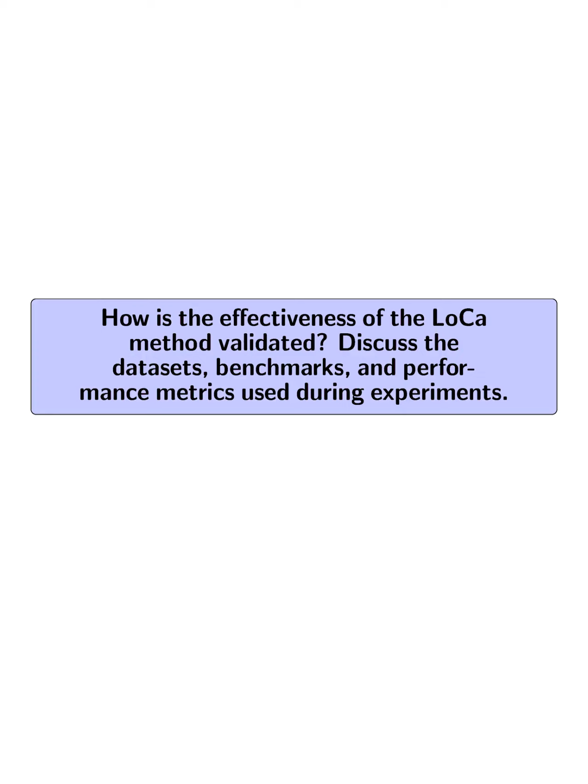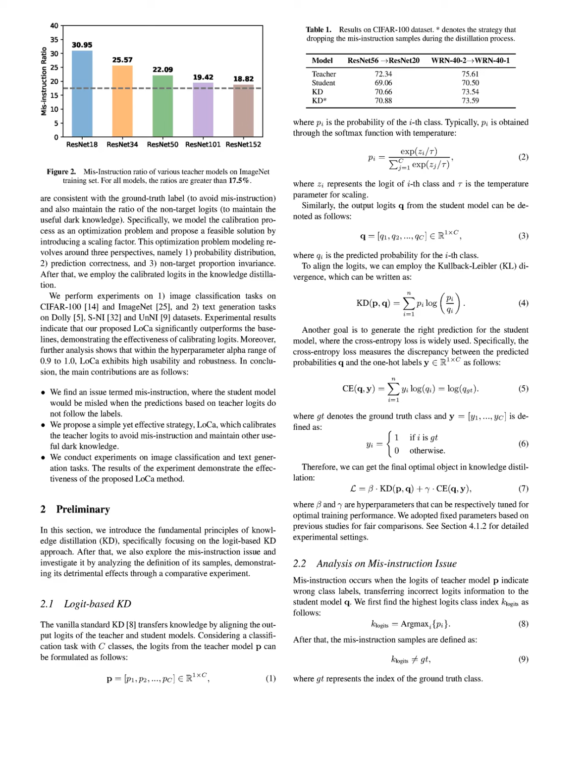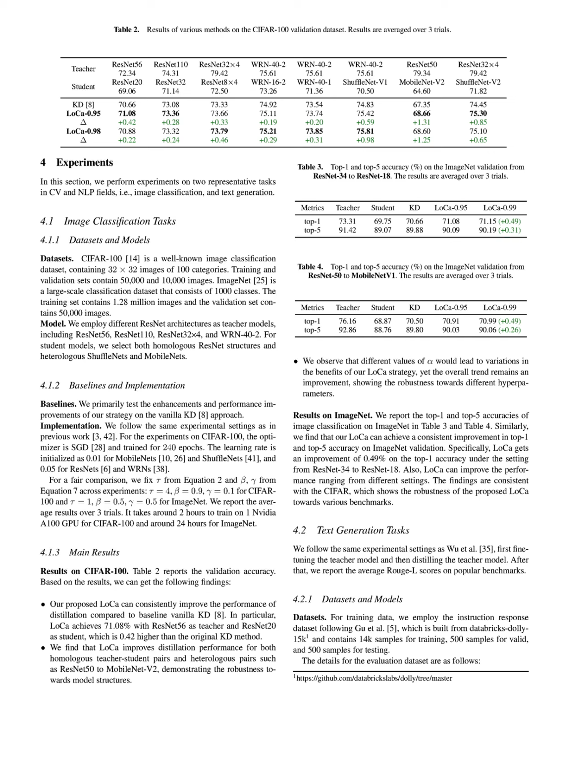How is the effectiveness of the LoCa method validated? Discuss the datasets, benchmarks, and performance metrics used during experiments. The effectiveness of the LoCa method is validated through extensive experiments on two primary tasks: image classification and text generation. For image classification, datasets used include CIFAR 100, which contains 50,000 training images across 100 categories, and ImageNet, a larger dataset with 1.28 million training images across 1,000 classes.